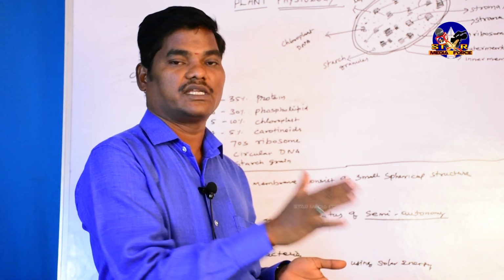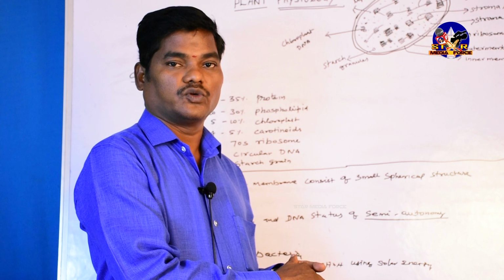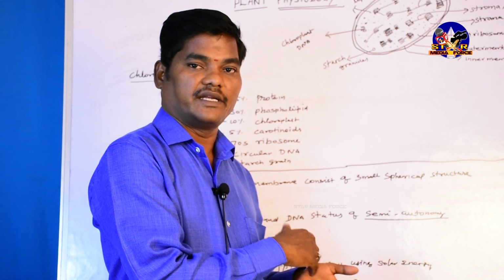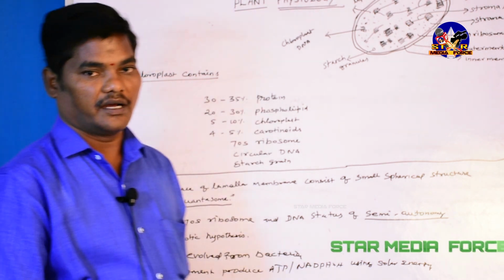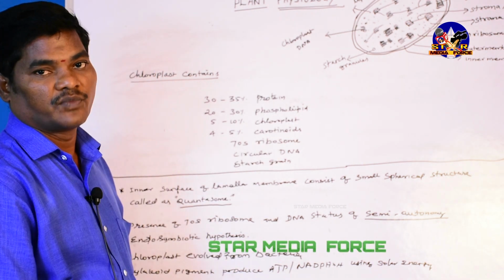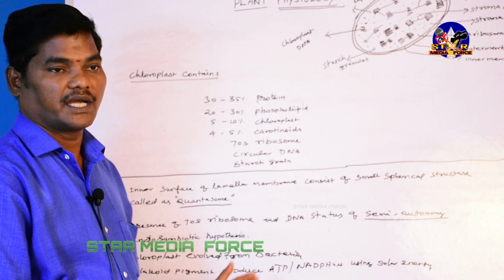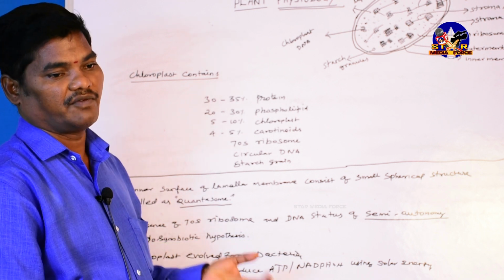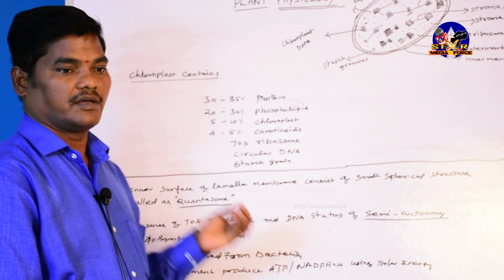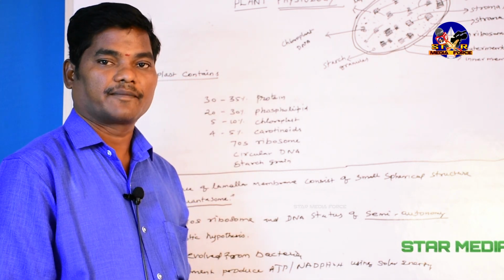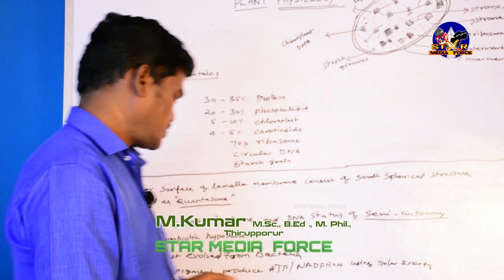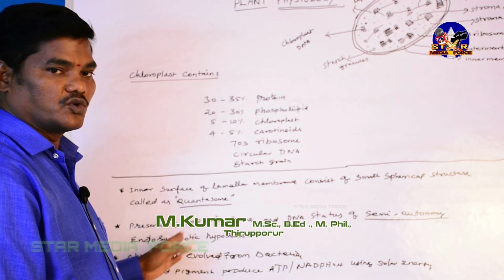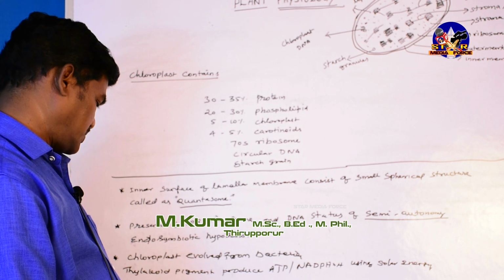It is an evolutionary trend we have to consider. So chloroplast evolved from bacteria. This is a very important point. The chloroplast evolved from the bacterial cell itself. The living organism originated from water, and the first bacteria evolved. That's why the 70S ribosome is present in the chloroplast.